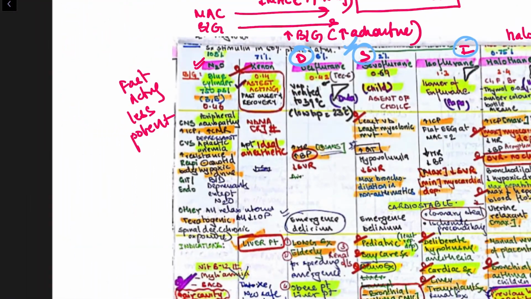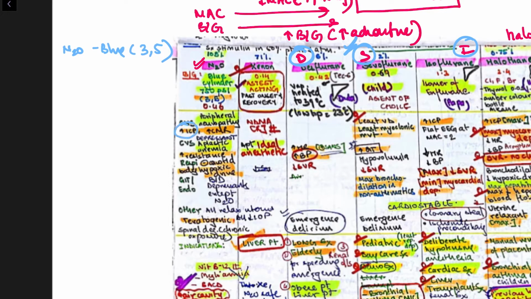So N2O, it is stored in a blue cylinder, right? The pin index is 3,5. Very important, asked all the time. Actions: it will cause increase in ICP, increase in CMR. Then in CVS, it is a depressant. So in the brain, increase; in CVS it is a depressant; it leads to aplastic anemia.